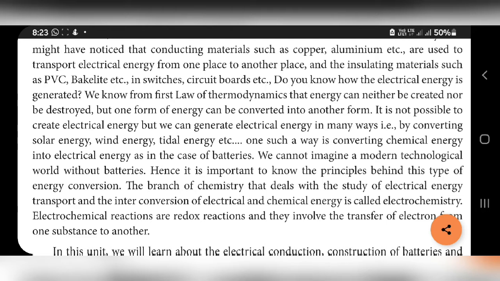Redox means both reduction and oxidation take place in the same reaction. Oxidation means losing electrons, reduction means gaining electrons. So here transfer of electrons takes place, that means one is losing electrons and another is gaining electrons.